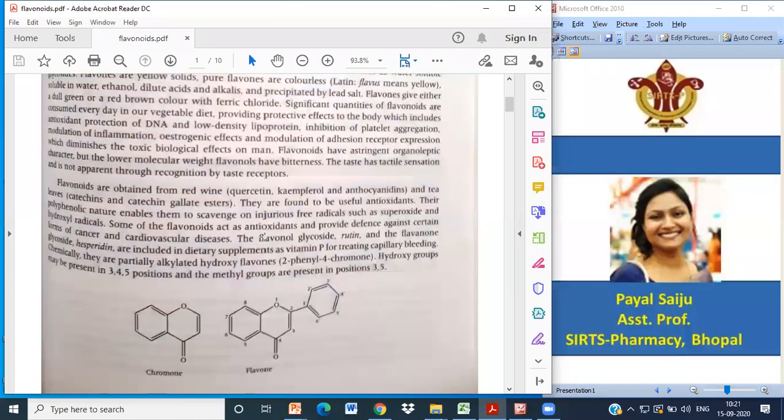Okay, so this is chromone and that is acylated hydroxy flavone. Okay, and this is flavone. So this is your chromone and this is your flavone. Okay, so this is the structure of flavonoid.